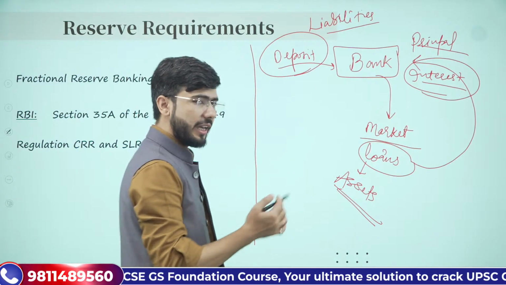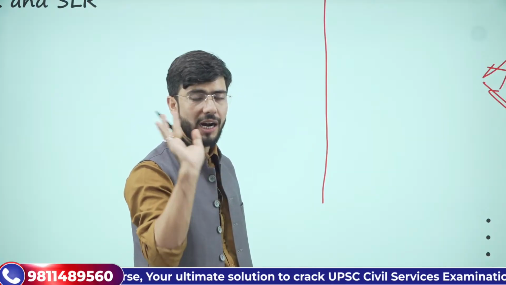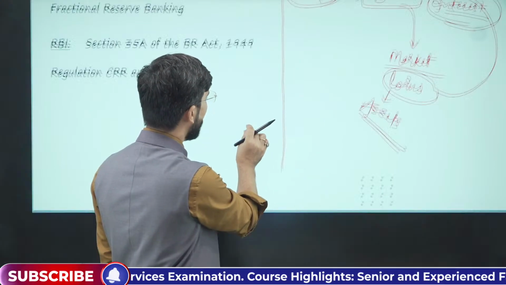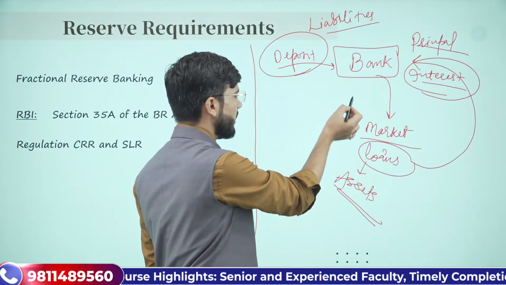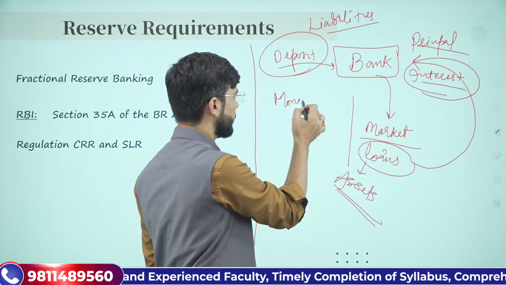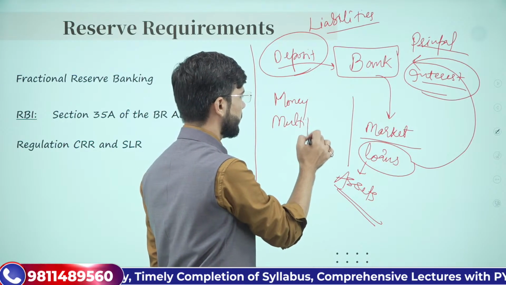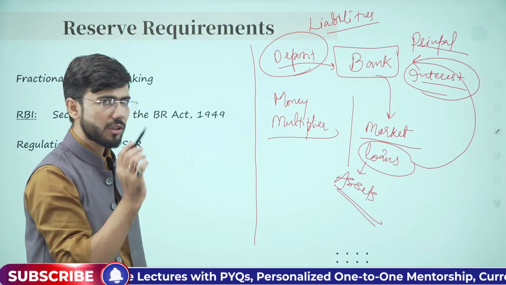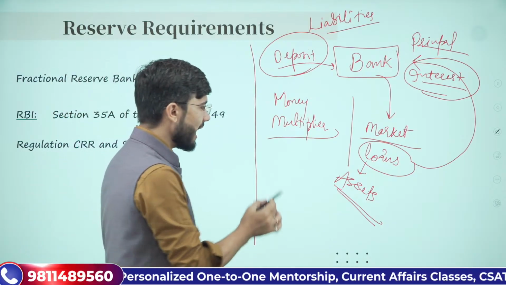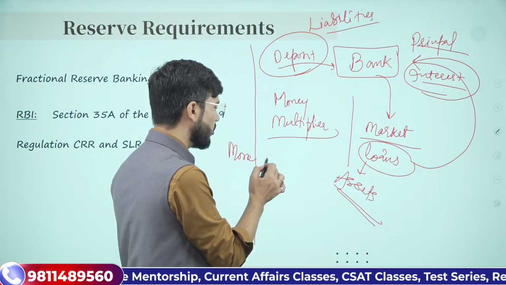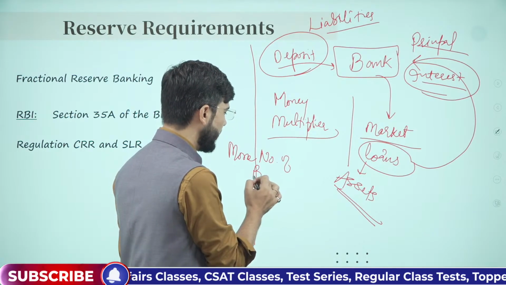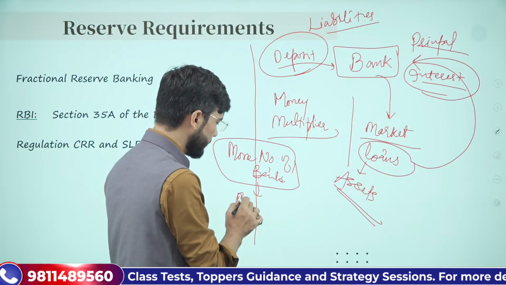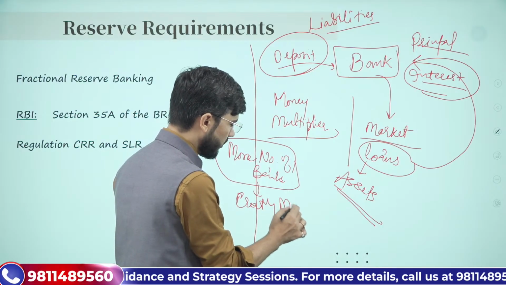Understood? But here comes one more concept which you should understand properly. If not, you won't be able to solve the questions which follow after this. The concept is basically about the money multiplier. We will discuss this concept in detail in the next video, but before that, I want your attention on this: if there are more banks in the market, they will help us in creating more money.